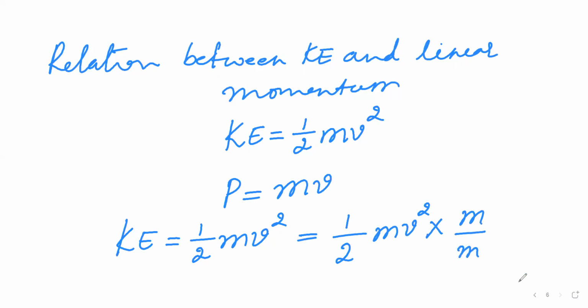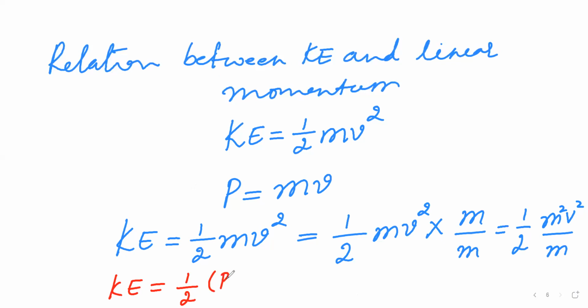So next, what will happen in this equation now? 1 by 2 m square v square divided by m. So then I can write it here, the kinetic energy can be written as half, where m and v is taken as p, right? So now what will happen here?